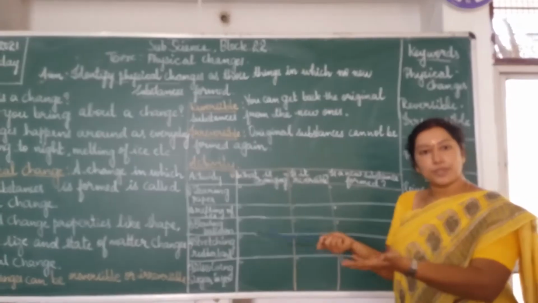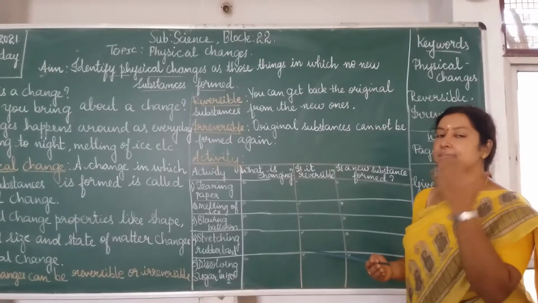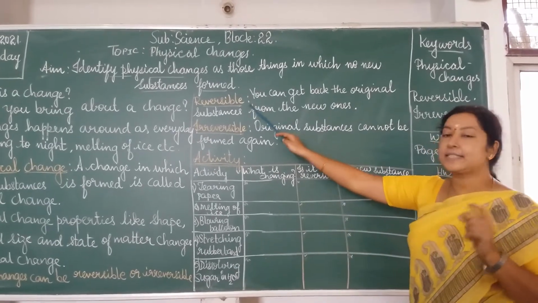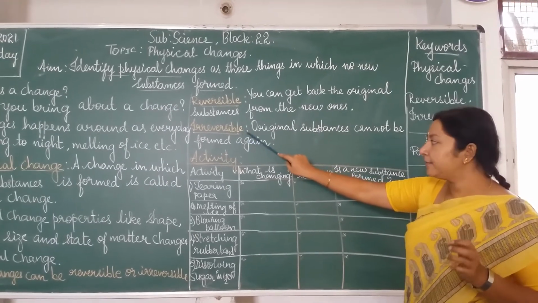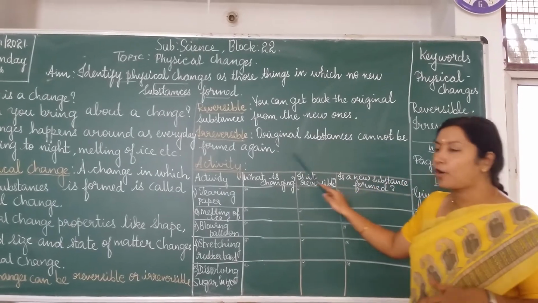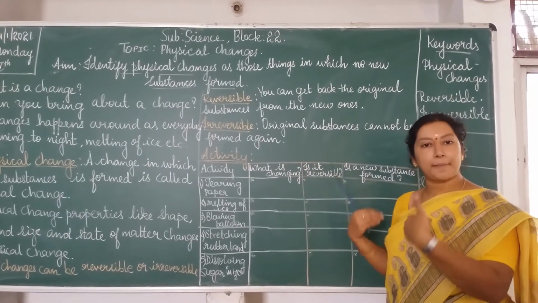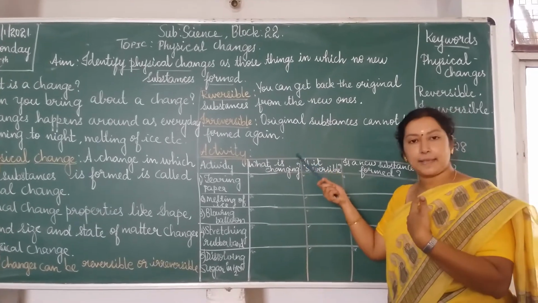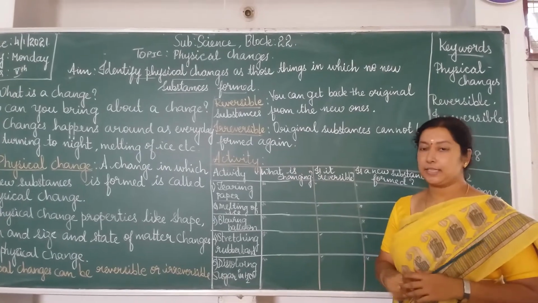Even if new substances are formed, you can get back the original substances. Such a change is called a reversible change. What is irreversible? Irreversible means the original substances cannot be formed again. When they form a new substance, that's over and you cannot get back the original substances. Such changes are known as irreversible changes.